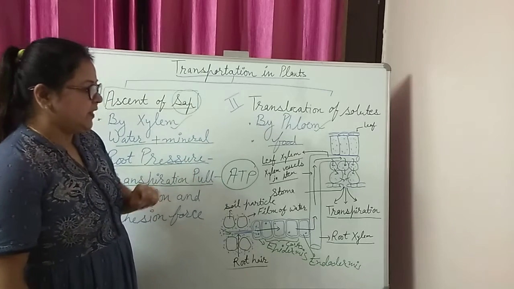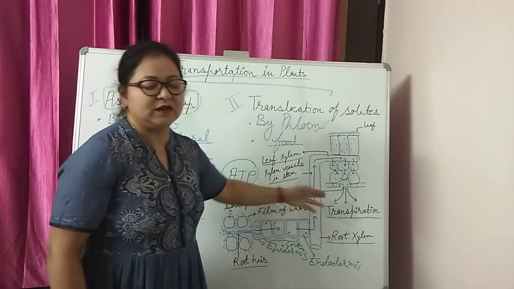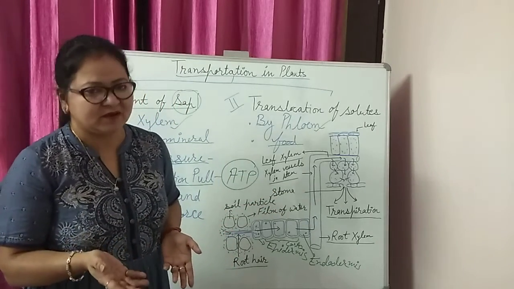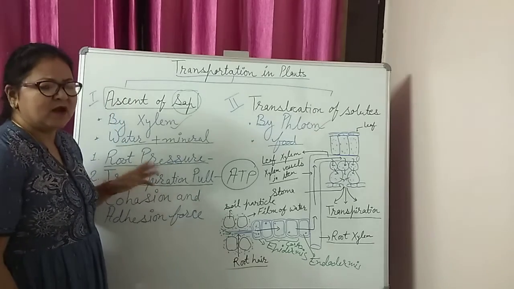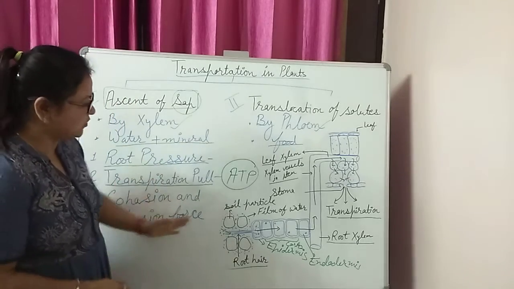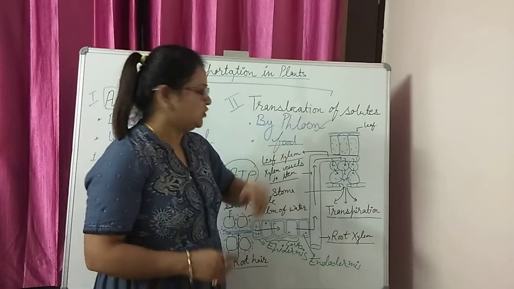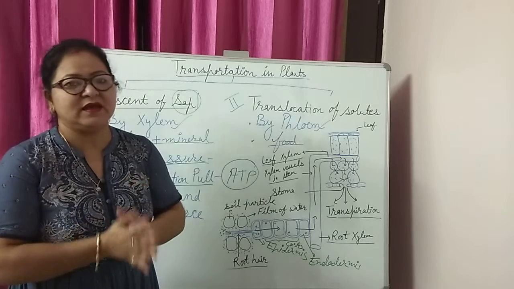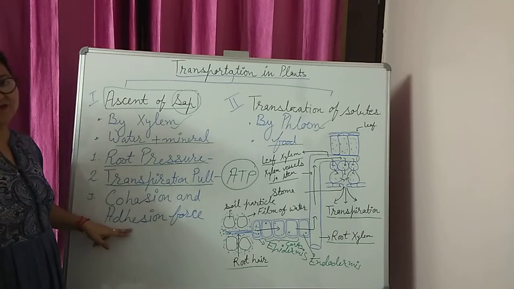And again, during the daytime transpiration takes place, so it is a major factor during the day. Then what will be the major factor during the night? Definitely the root pressure. Now there is a question: how does the water move from root xylem to stem xylem and then to the leaf xylem? Is it very easy? No. There is a third factor at work, that is cohesion and adhesion force.